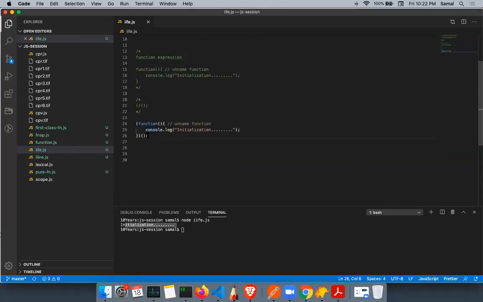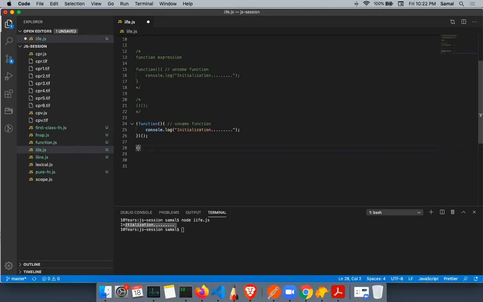So this is how we define an IIFE. In most of the front-end JavaScript, which was earlier JavaScript, we always defined a function using an IIFE so that we create a private implementation of the function. We always used to define functions like this, and then all of our implementation we write here. That means like a private method in Java. Whenever we want to create a private method in Java, we define a private method. The same way, we define a function implementation that only runs once and cannot be executed or called by any other party or any other developer.